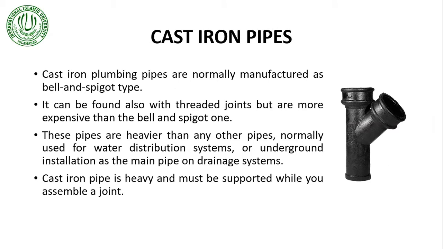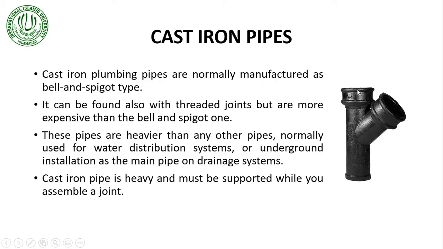Cast iron pipes. Cast iron pipe look like this. All of these cast iron pipes will have this type of pattern on one end and this type of pattern on the other end, and this particular formation is called bell and spigot type. Bell and spigot is also a type of joinery.